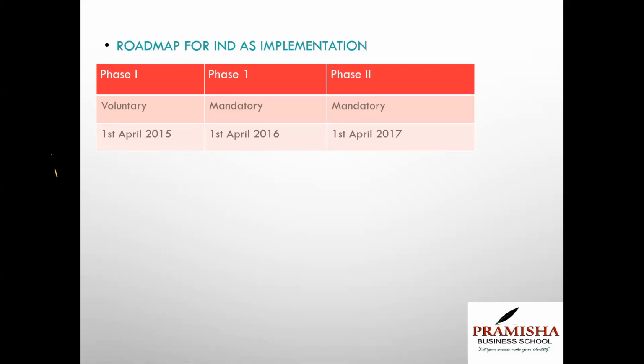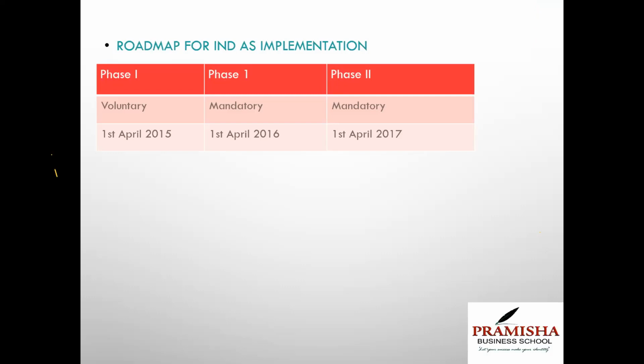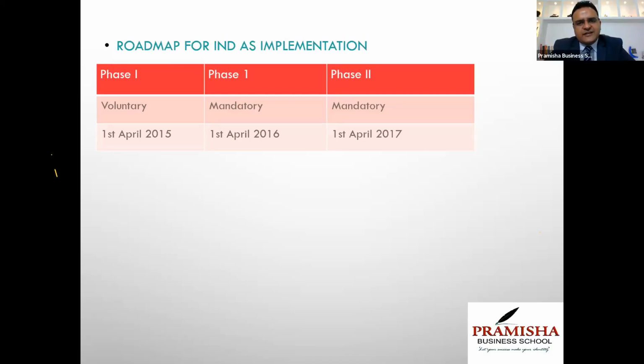Understand the terminology. If my financial year is beginning on 1st April 16, when does it end? March 2017. So if it is applicable from 1st April 2016, that means the balance sheet which I am publishing on 31st March 17 should be on the basis of Ind AS.